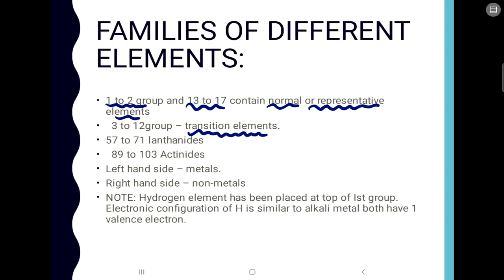One more thing about hydrogen is that the element hydrogen has been placed at the top of the first group because the electronic configuration of hydrogen is similar to that of the alkali metals. We know that the electronic configuration of hydrogen is 1s1, so it is similar to that of the alkali metals. That is why it is placed at the top of the first group.